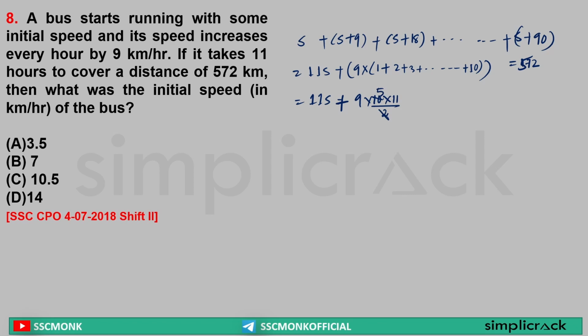2 5s are 10. 5 9s are 45. 45 into 11 is equal to 495, which is equal to 572. Sir, 11s is equal to 572 minus 495, which is equal to, sir, 77. Sir, 11s is 77. s is equal to 7. So what is the initial speed? Sir, initial speed is equal to 7 km per hour.